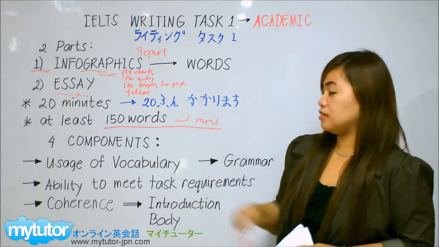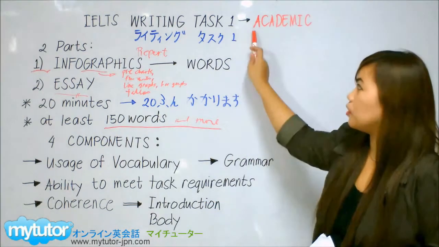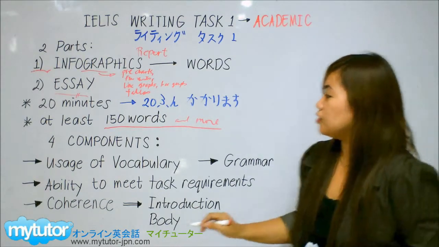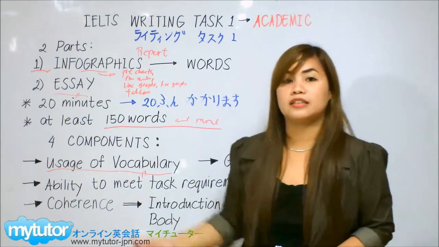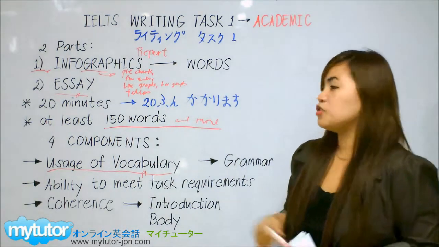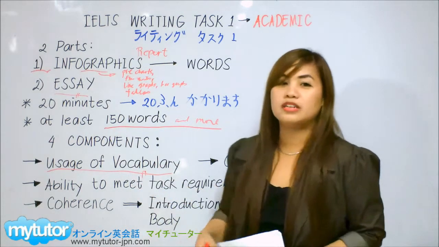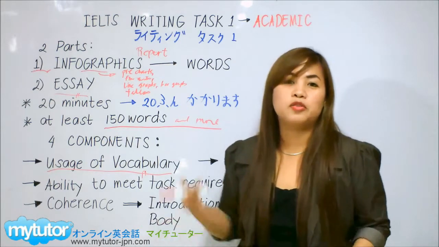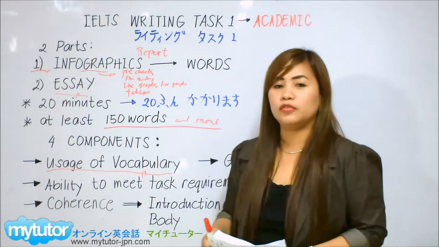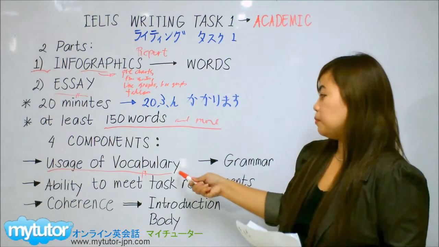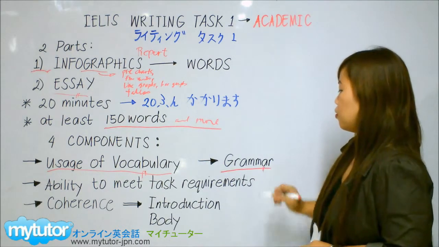Of course, there are four components that they are going to base your report on in this writing part of the IELTS. First is the usage of vocabulary. As you notice, in every part of the IELTS, vocabulary is really essential. So you have to enhance your vocabulary and make use of a variety of different words. Secondly, grammar.